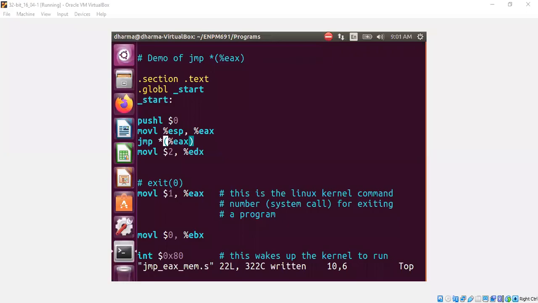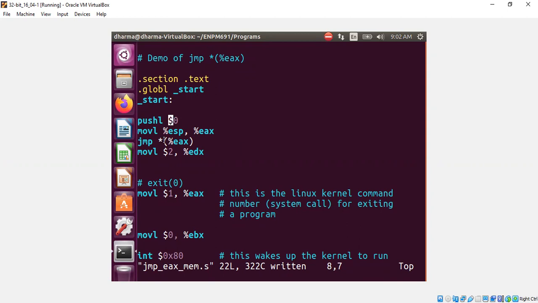Okay, now I will show you how jump star percentage EAX actually works. For demo purposes, I am putting 0 on the top of the stack. Push 0 and move ESP to EAX. That means both EAX and ESP are pointing to the top of the stack. Now comes the interesting point.